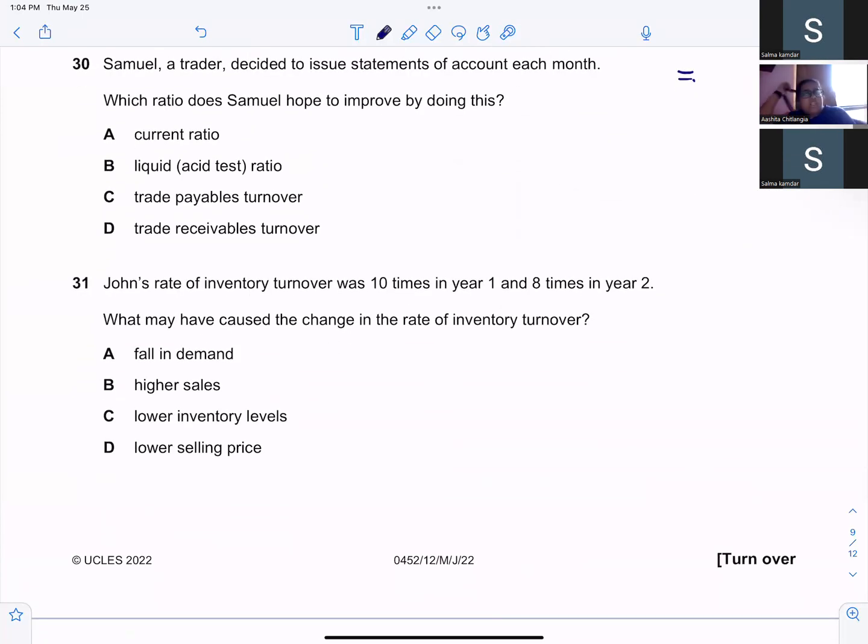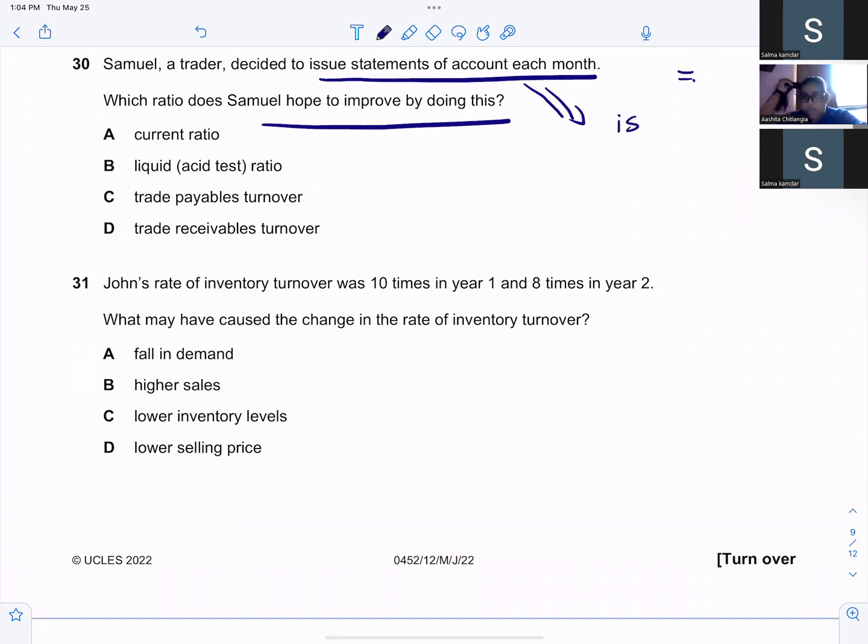Samuel, a trader, decides to issue statements of account each month. Which ratio does Samuel hope to improve by doing this? Statement of account is issued to the buyer to tell them how much they owe the business by the end of the month. So indirectly, we're telling them to pay quickly, so it's trade receivables turnover.